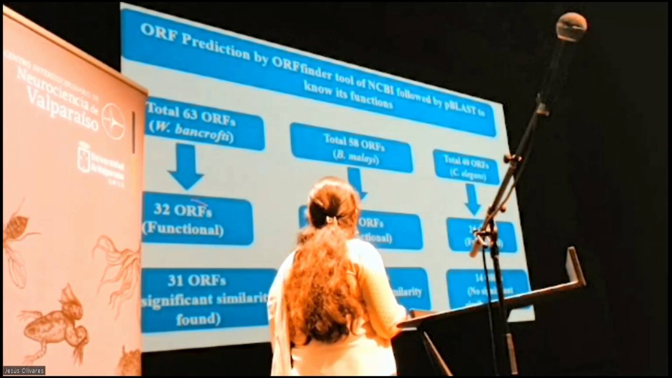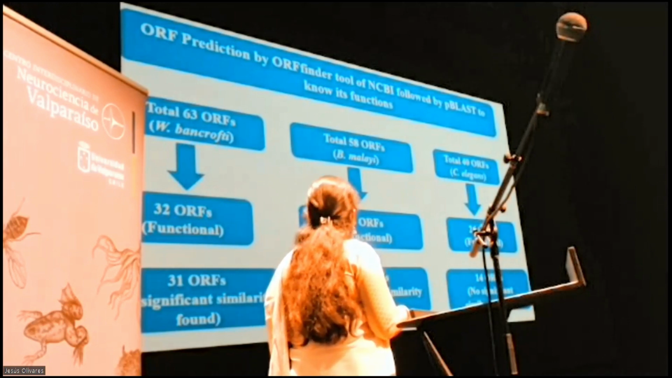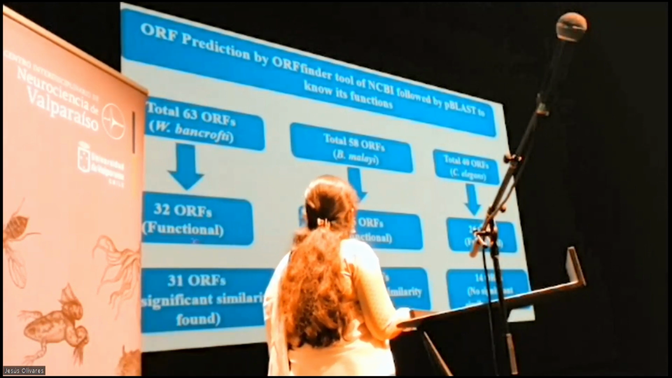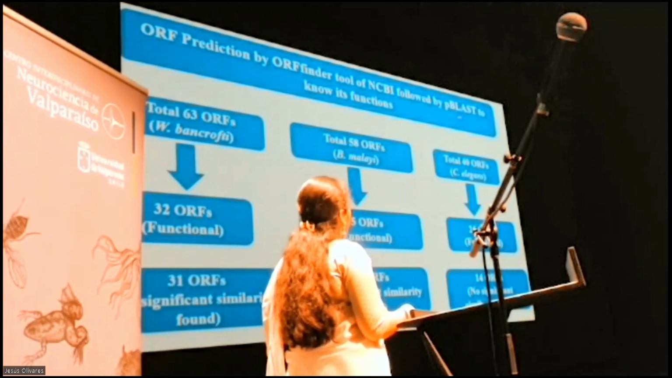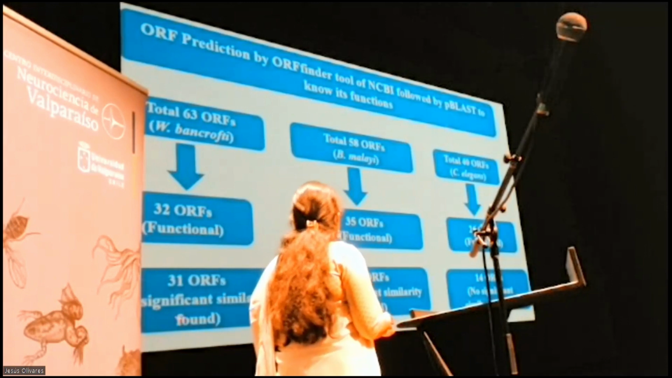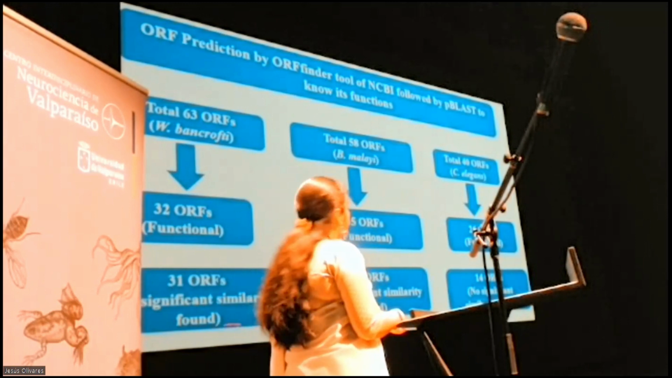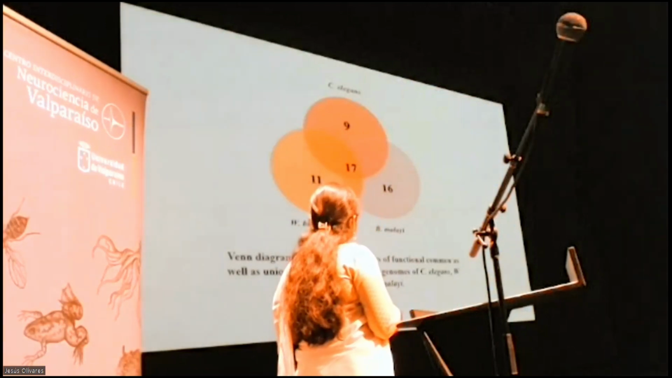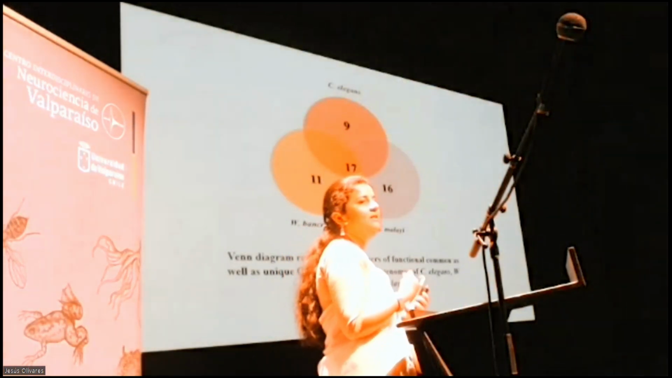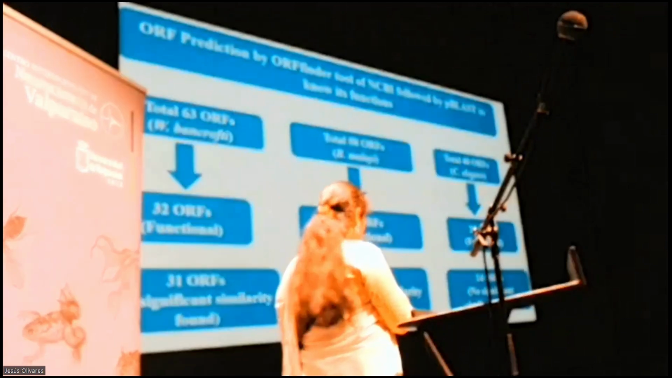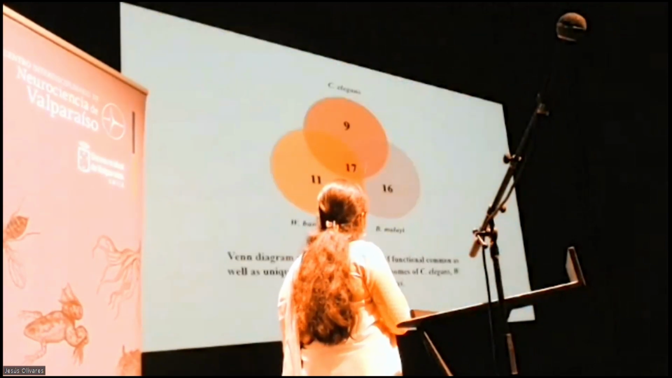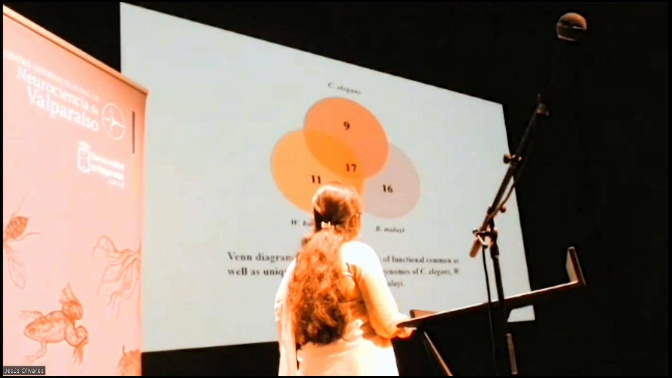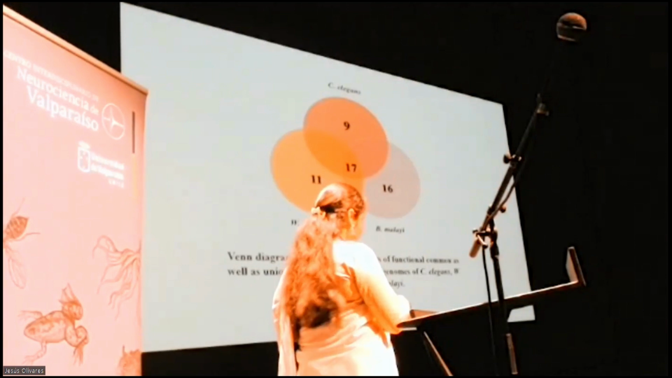function, and about 32 in Wuchereria. These numbers represent the functional ORFs to which we could assign some function using the NCBI protein BLAST program, and the remaining ORFs didn't have any significant similarity through the protein BLAST tool. Now, if we compare the identified functional ORFs in these genomes, a total number of 17 ORFs are common in all three organisms, and the remaining are unique to their species.